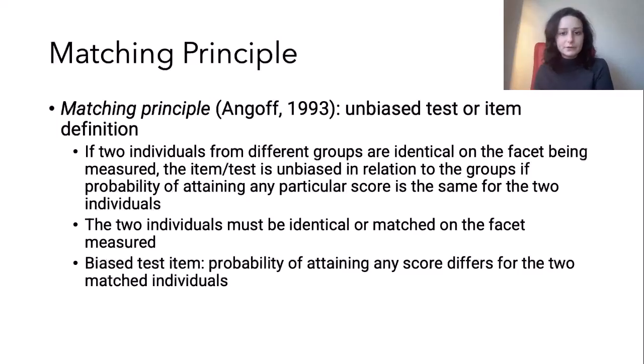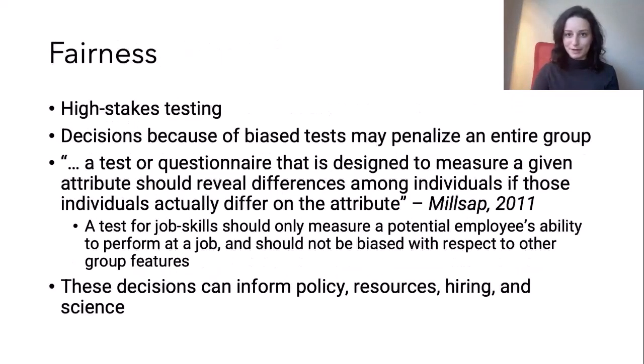An item is biased, though, if the probability for my father-in-law and I, with the same amount of anxiety, differs for us. We're two matched individuals. And the item is biased if the probability of that item differs for the two of us because we come from different generations. So then the item is biased with respect to generation.